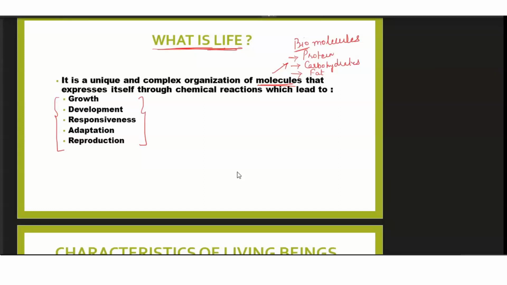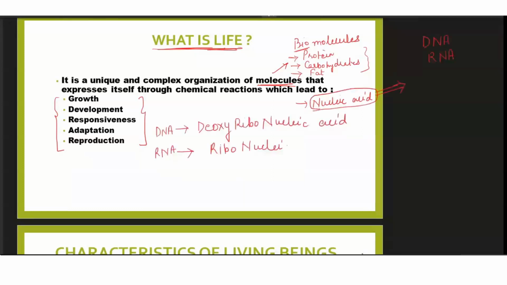Again, we also have molecules such as nucleic acid. And this nucleic acid is a very important component. If anything is alive, it has to have nucleic acid. You will find some organisms without the other three, but none of the organisms are there without nucleic acid. But again, children, as I told you before, biology is full of exceptions. So nucleic acid must be playing some role in the transfer of characteristics, or in simple terms, it plays a part in genetics.